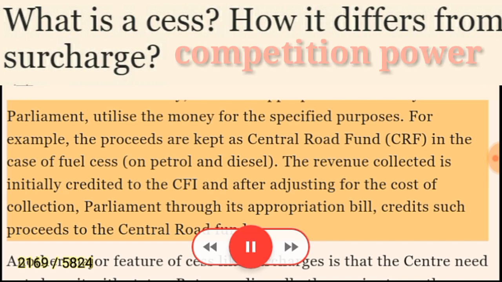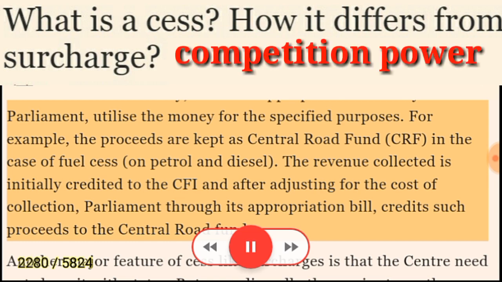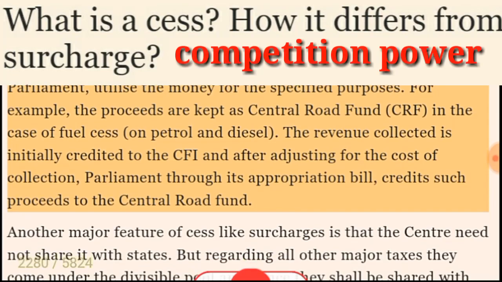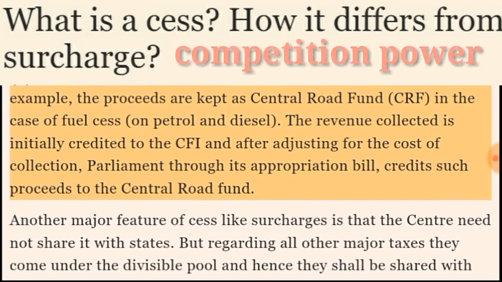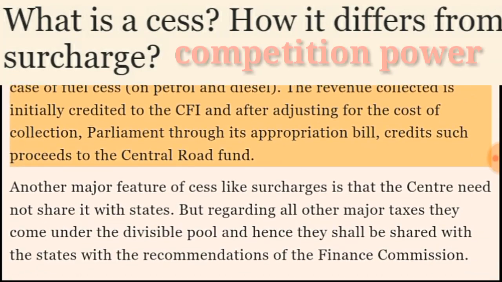For example, the proceeds are kept as the Central Road Fund, CRF, in the case of fuel cess on petrol and diesel. The revenue collected is initially credited to the CFI, and after adjusting for the cost of collection, Parliament through its appropriation bill credits such proceeds to the Central Road Fund.